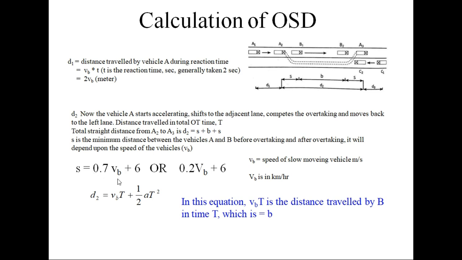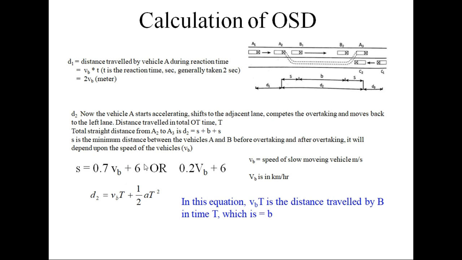So what IRC suggests is that for every 10 meter per second of speed of the following vehicle or leader vehicle, because at this point both vehicles are moving at the same speed, there will be 7 meter additional gap required.